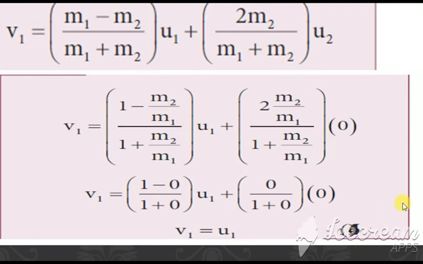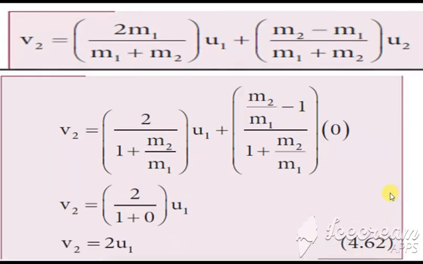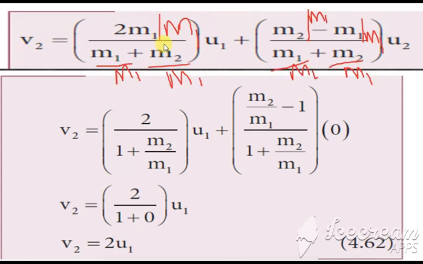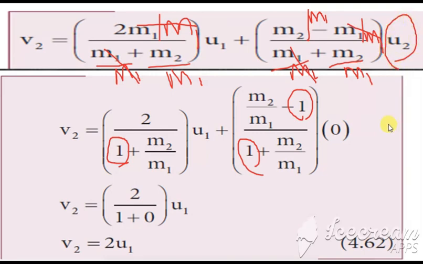Next, if we take the value of v2, taking the formula for v2, and in that also if we divide all the terms by m1, so m1 and m1 get cancelled, so we get 1. Here also m1 by m1, this term also we get 1. The next condition is u2 is equal to 0, so this full term becomes 0.